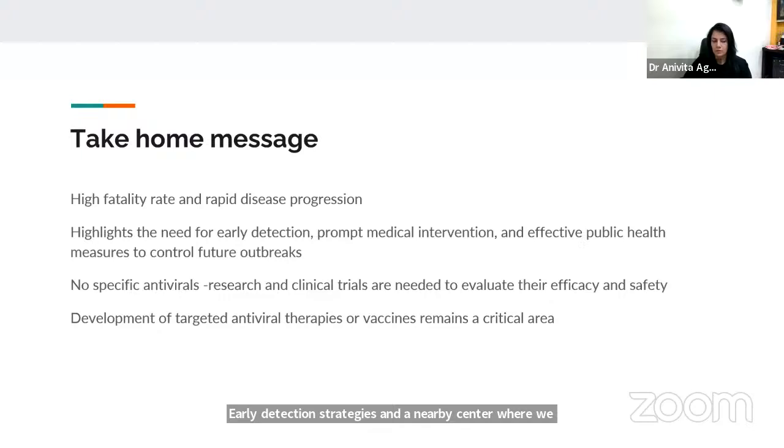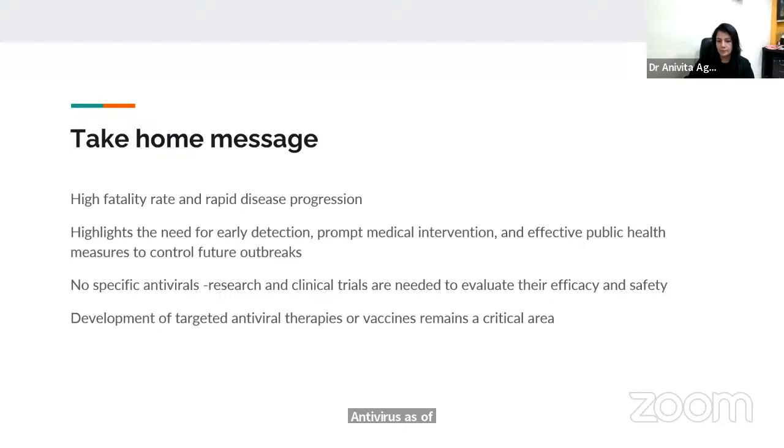There are no antivirals as of now, so we all must put together to formulate strategies for research and clinical trials so that we can evaluate the safety and efficacy of these, and vaccine development is the way to go about it. That will all be from my side.